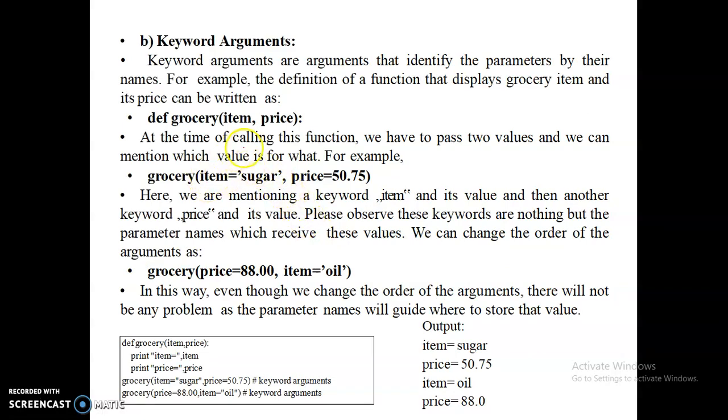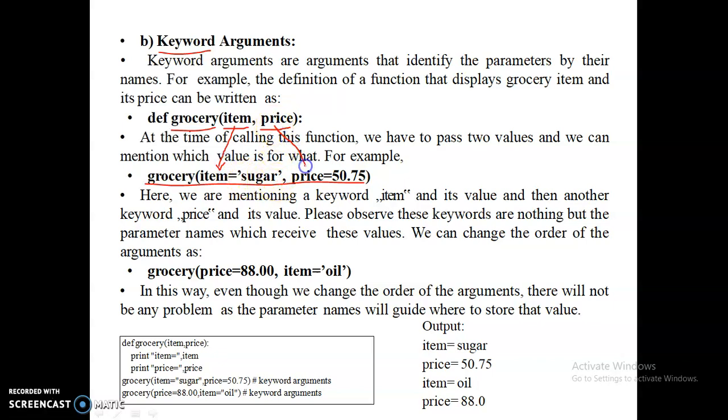And in keyword arguments, we can use the name of the formal parameter while calling the function. So keyword arguments are nothing but using the argument name as the keyword in the function call. For example, say a function is declared with the name grocery and has two parameters, item and price. While calling this grocery function, I can use it like this. item is the first parameter name, and for that I am assigning the value sugar.